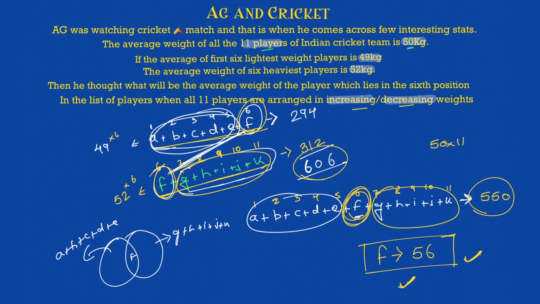So it's quite a similar problem to what we have done earlier. You can just solve it orally. Just do this: 550, then 49 into 6, then 52 into 6. Add both of them, get an answer, subtract, and reach the answer. Solve it in 15 to 20 seconds. I wrote so many things so that you can visualize and think about how this is actually happening.